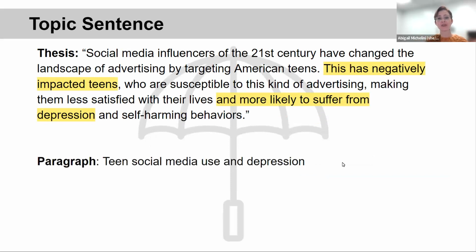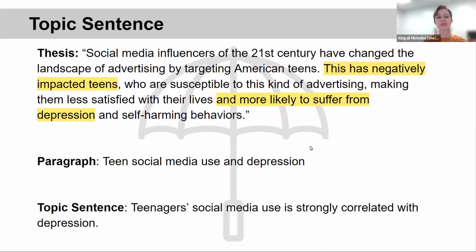I know I'm going to write a paragraph on teen social media use and depression, but that's not yet a topic sentence, right? A topic sentence, the idea of it is really to give an overview of that particular paragraph. It's like a mini thesis for that paragraph. What are you talking about, right? So I know that this just states, it doesn't yet put it in a comprehensive sentence, right? So here's my first attempt at that. I wrote, teenagers' social media use is strongly correlated with depression. All right, so that functions, right? It tells me what this paragraph is going to be about. It doesn't yet transition from the last paragraph, but that's because I don't have that paragraph yet. I'll put in those transitions later, right? So this works for now.